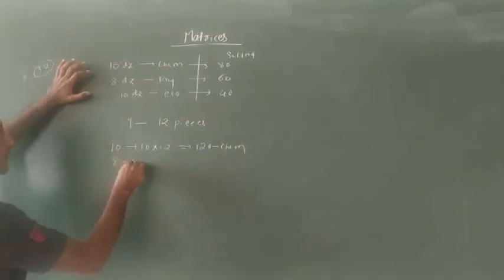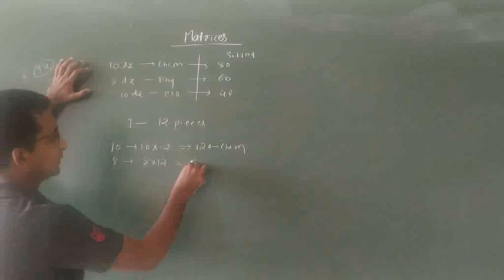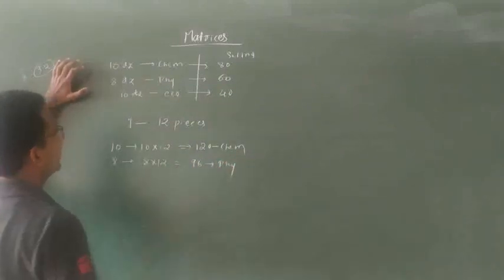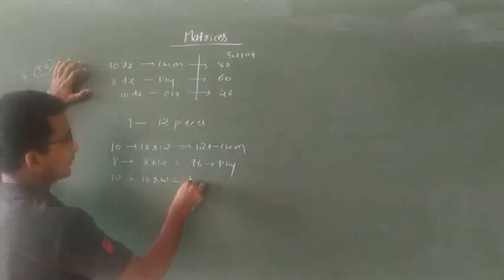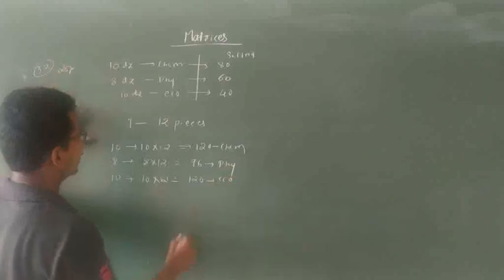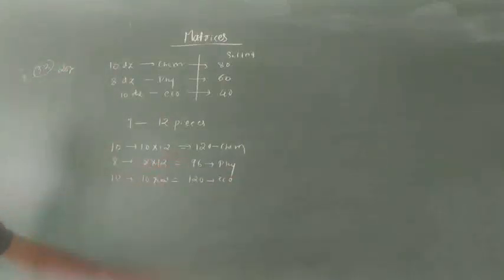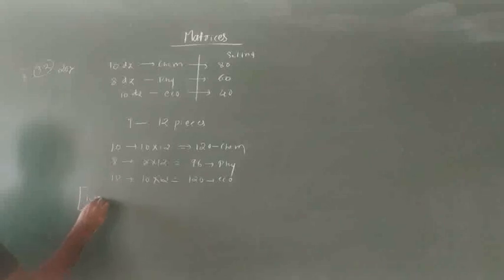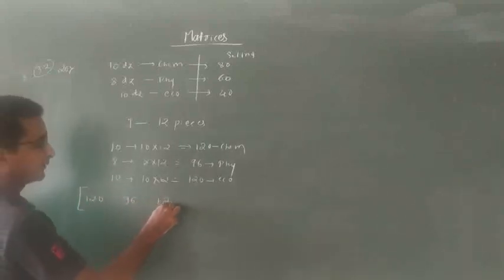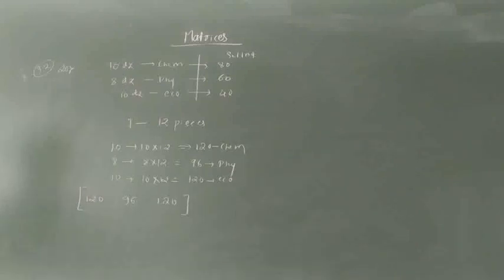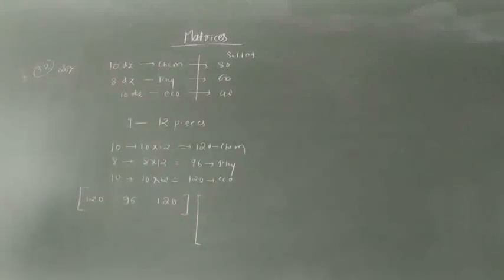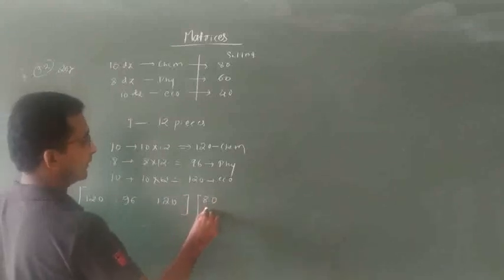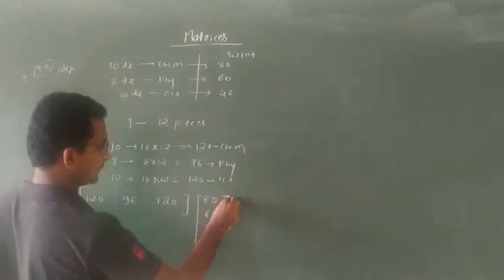8 dozen is 8 into 12, that is 96 physics books. 10 dozen is again the same, that is 120 economics books. So these elements we write row wise: 120, 96, 120. Okay. Then their selling prices we have to write column wise: that is 80 rupees, 60 rupees, 40 rupees.